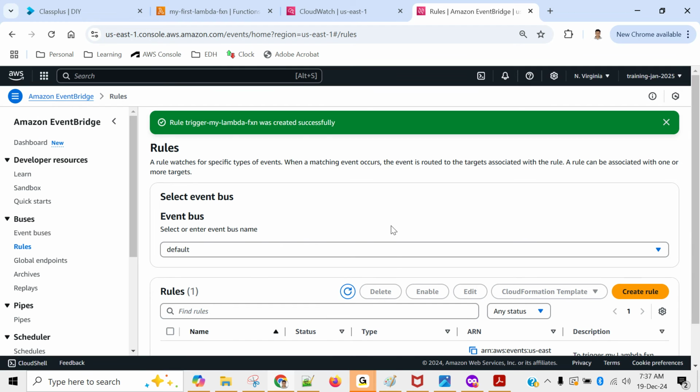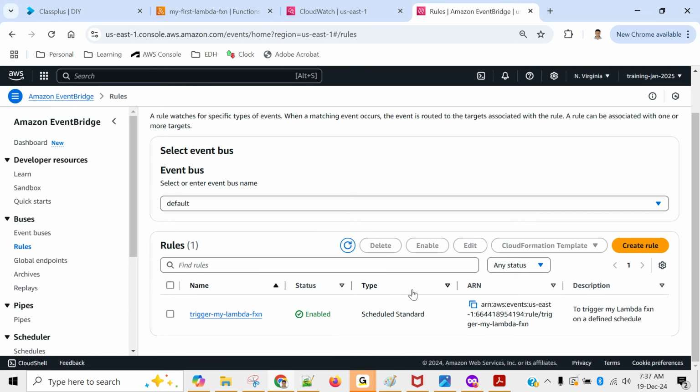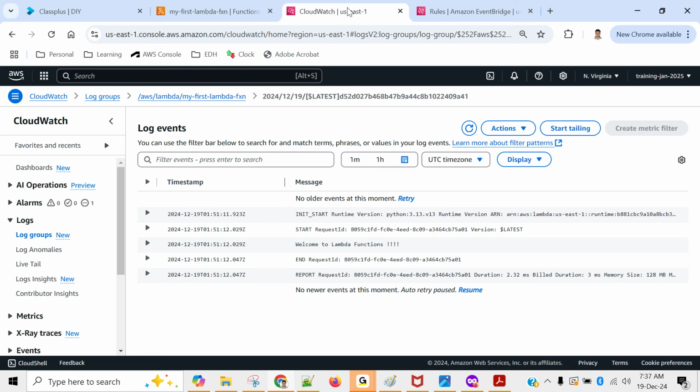Okay. So the rule has been created, and our expectation is when my clock hits 7:38, it should trigger my Lambda. And how do I know it will trigger or not? I will check in the logs. So I will go to my logs tab, and let me go back one step.